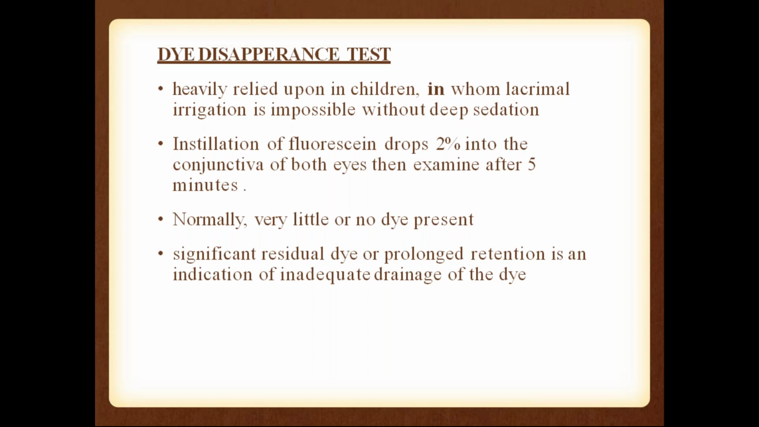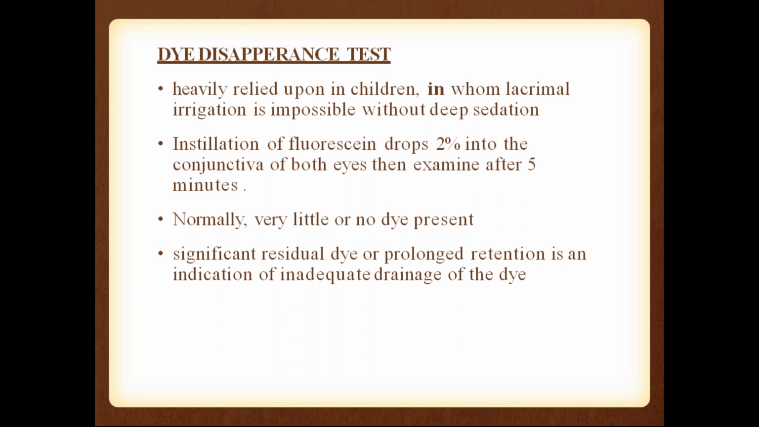This is most commonly used in children in whom lacrimal irrigation is impossible without deep sedation. For small babies, we can't just go and do syringing, because syringing is impossible without general anesthesia. So we will do the dye disappearance test in children. You know what fluorescein dye is, right? We just put 2 drops of 2% fluorescein dye into the lower conjunctiva, without touching the cornea. Only on the conjunctiva, in both the eyes,